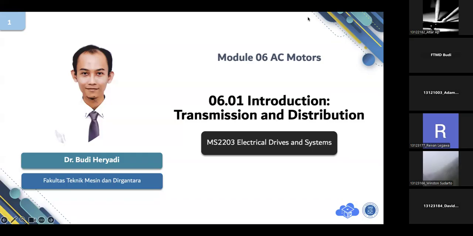You will be working with a three-phase electrical grid. The RMS value is around 380 volts. So I hope you understand this topic before you start the practicum, and you hopefully make good preparation for the practicum.